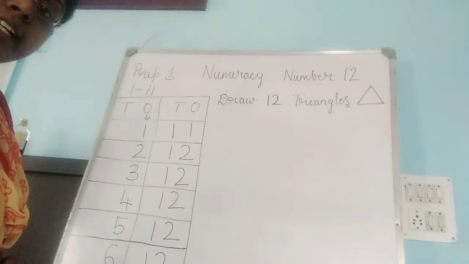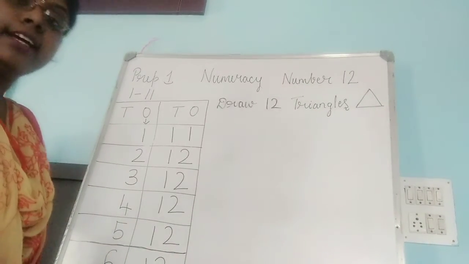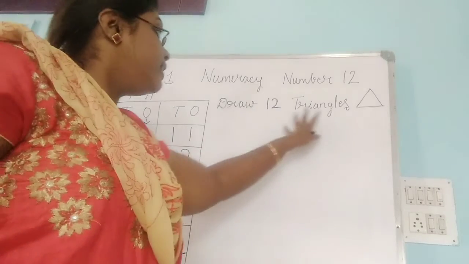These are the numbers you have learned today. So we did revision of 1 to 10 and number 12.